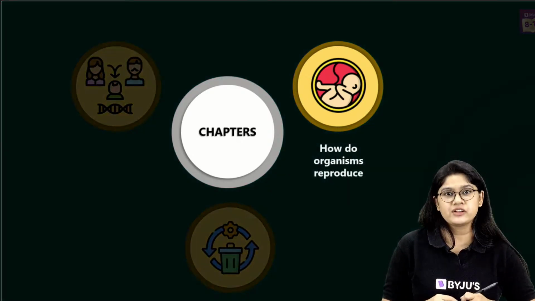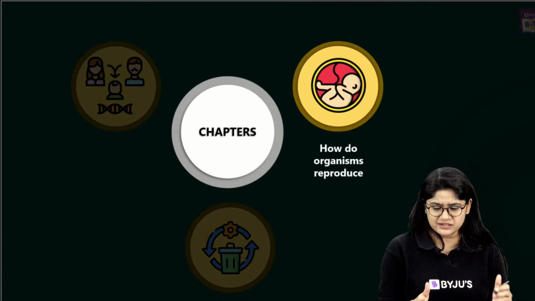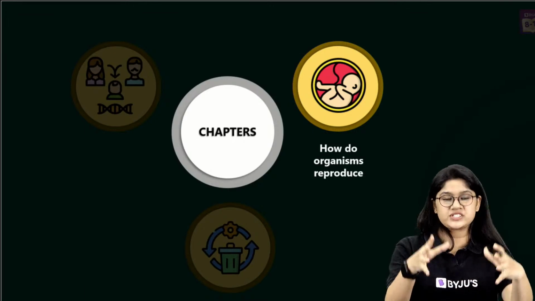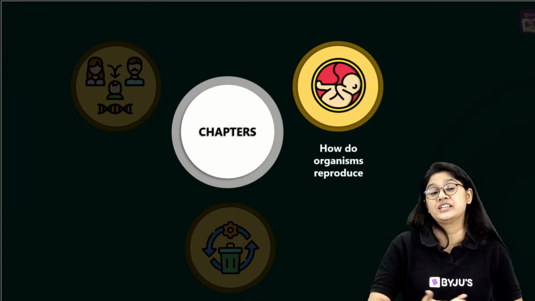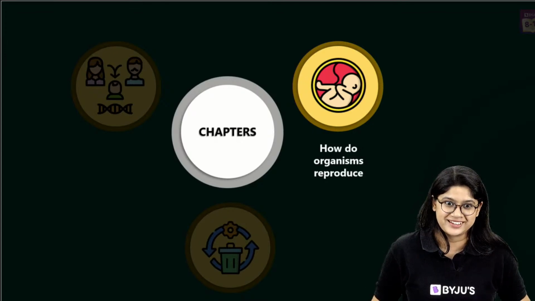We are starting with the very first chapter, that is, how do organisms reproduce. It's a very basic thing, but I would request all of you to focus in the class. Once a question is being discussed, you can definitely write your doubts there and I will be answering your doubts, right?